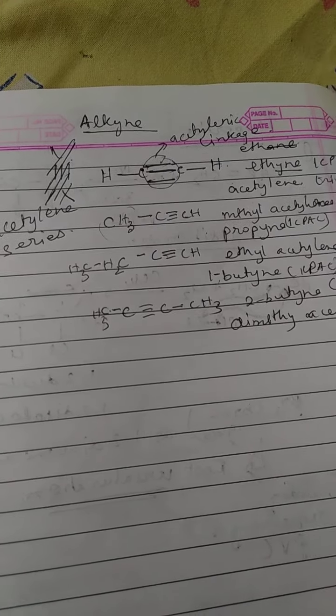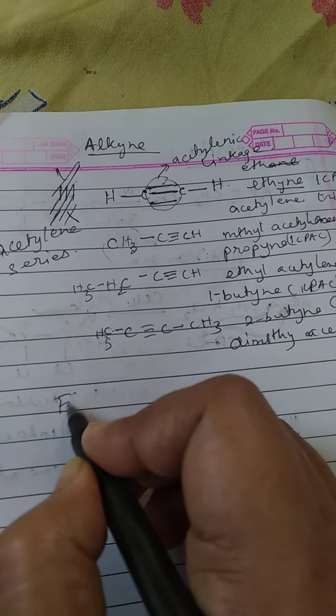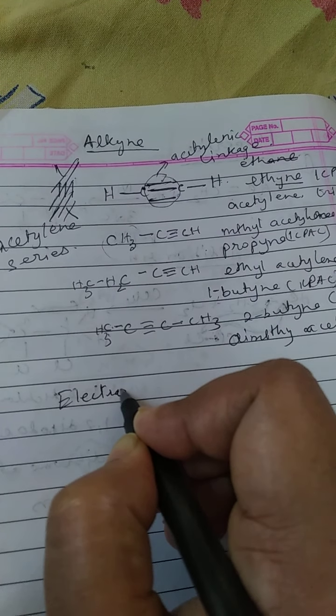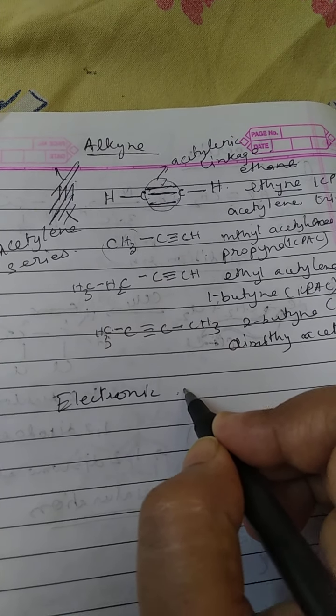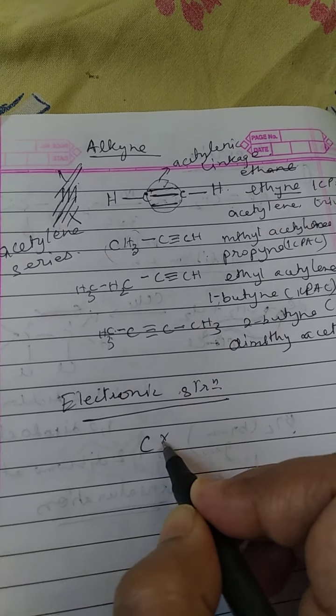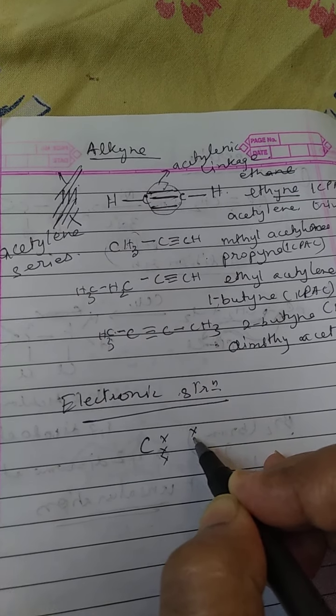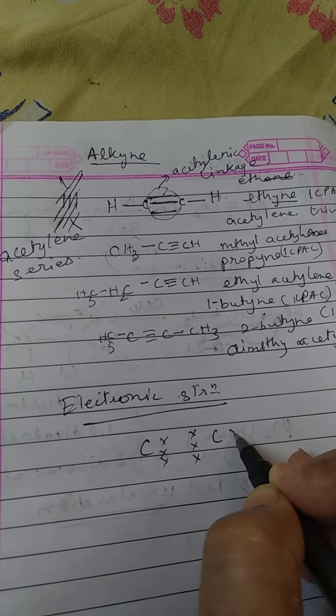Now what is the electronic structure, or Lewis dot structure, also it is called as electronic structure? Obviously triple bonds are there, therefore 3 pairs of electrons are being shared.